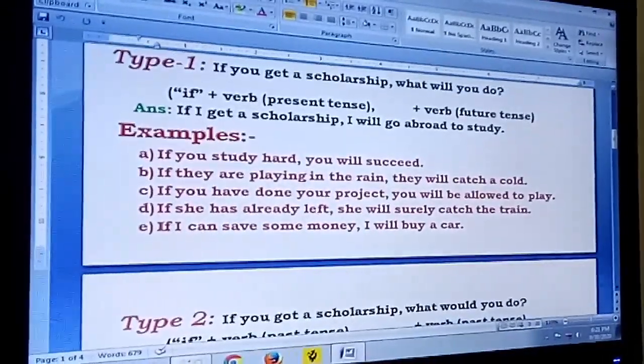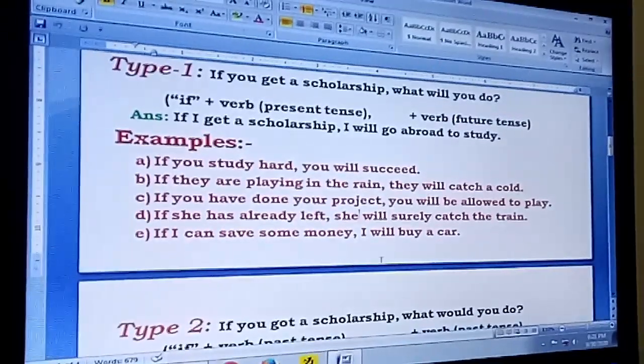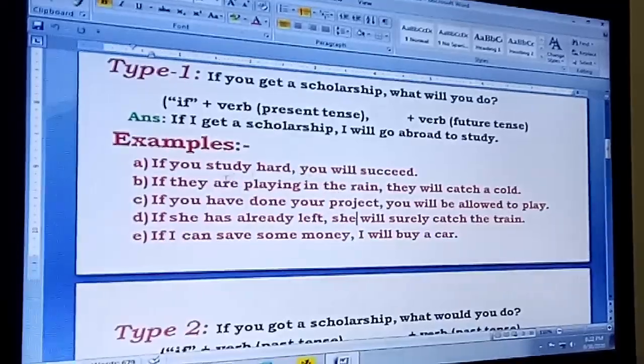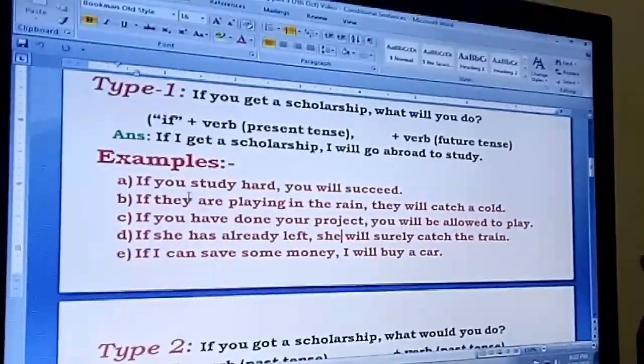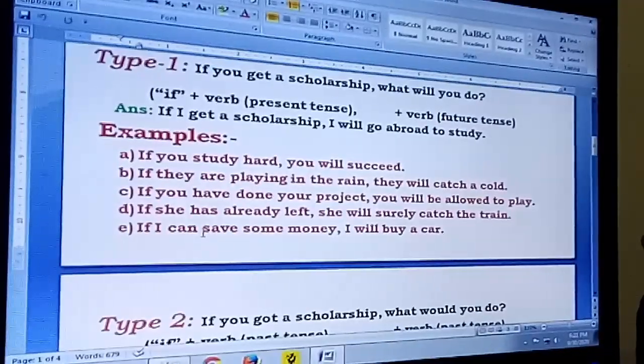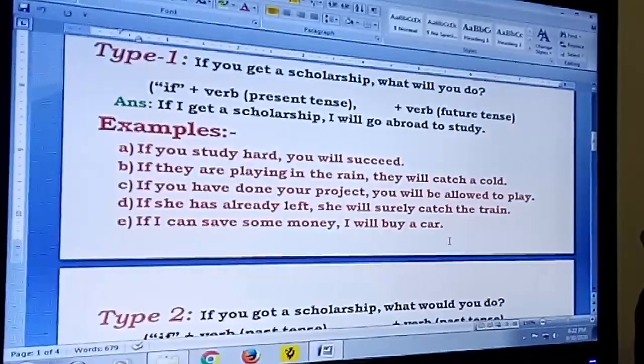Now very often we say, if I can save some money, I will buy a car. So not only will you have are playing or have, has, but can also is used in the present tense. So if I can save some money, I will buy a car.